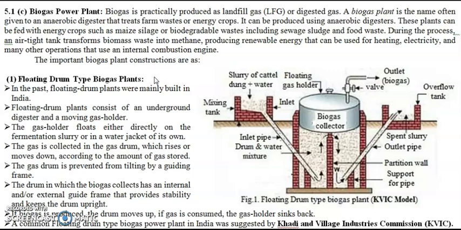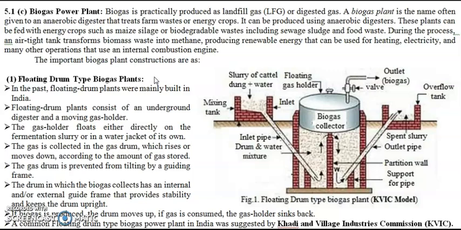So biomass could be the organic waste or the food waste that we get from a household, the crop waste that we get from farmlands, the cow dung or the animal excreta, the human excreta. All these things when mixed together form the biomass.